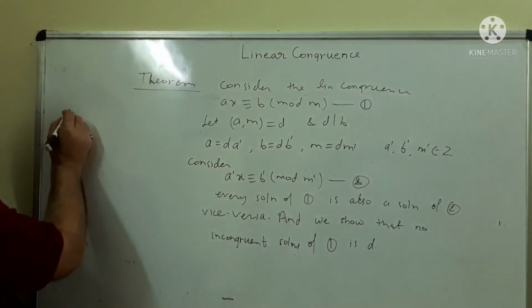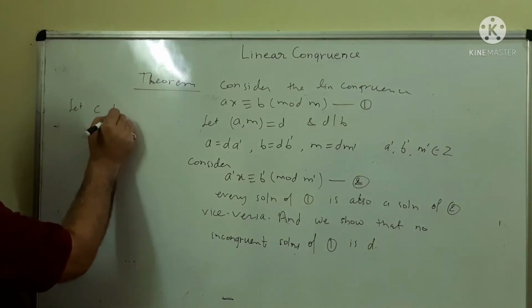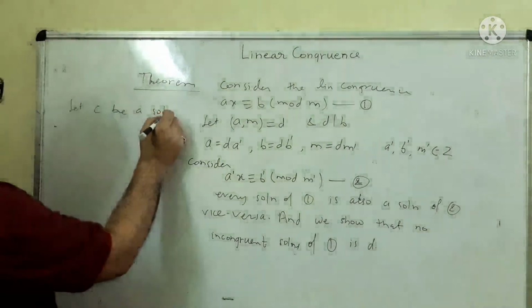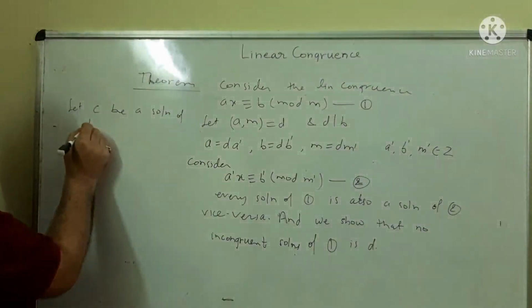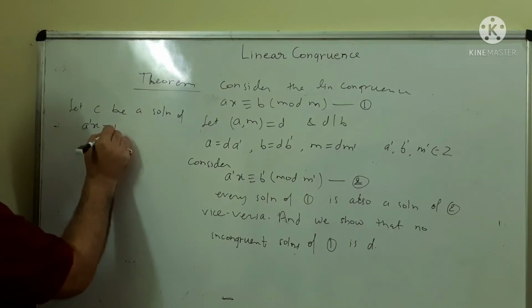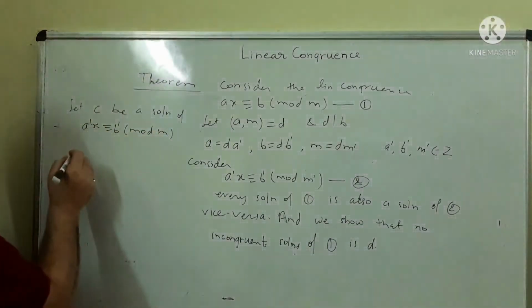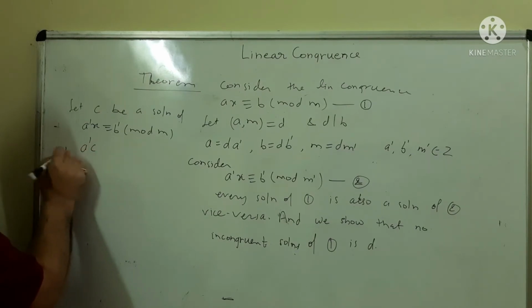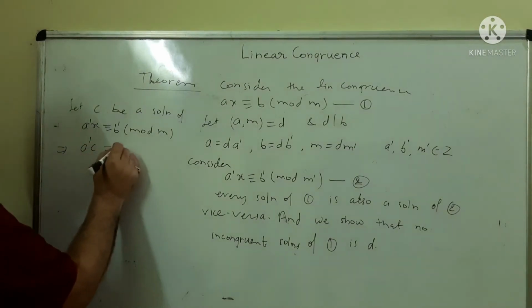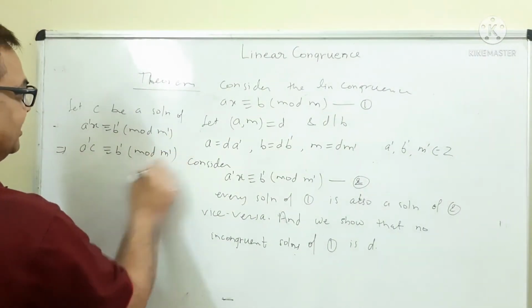Let C be a solution of A dash x is congruent to B dash mod m dash. Then A dash C is congruent to B dash mod m dash.